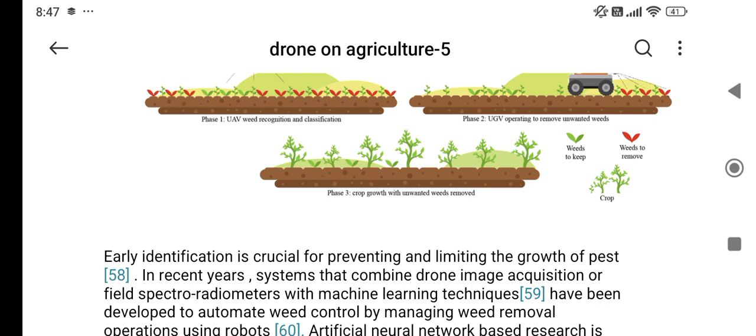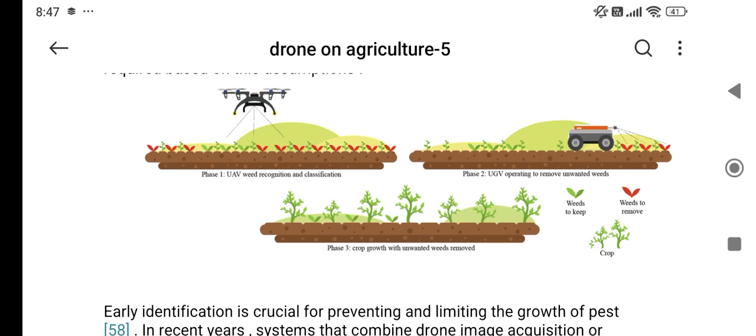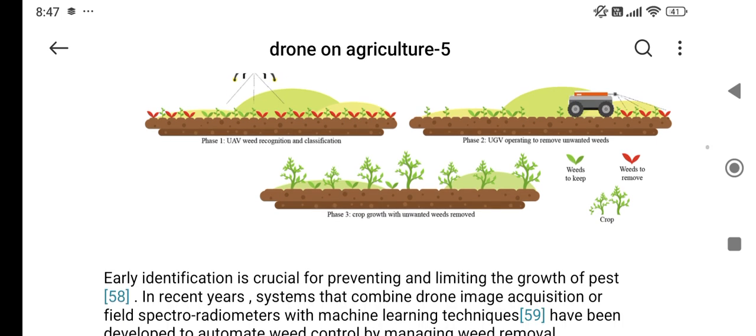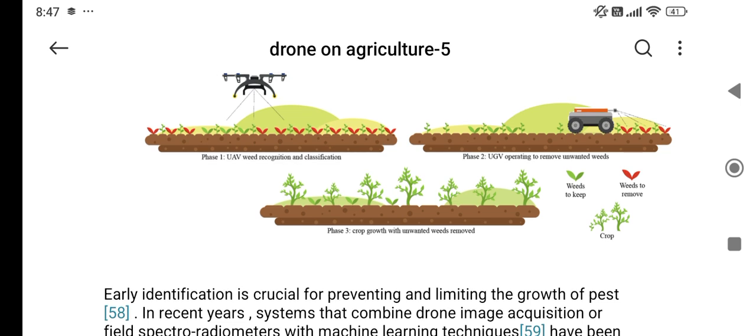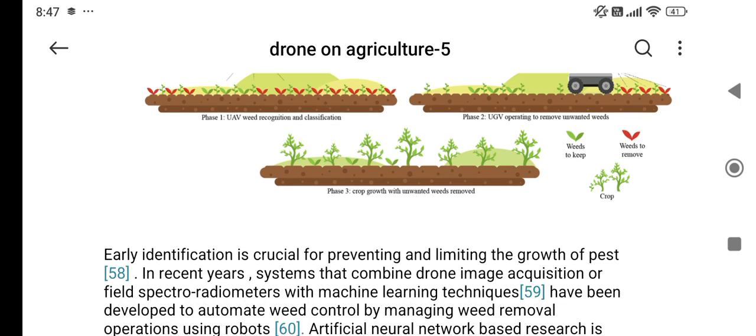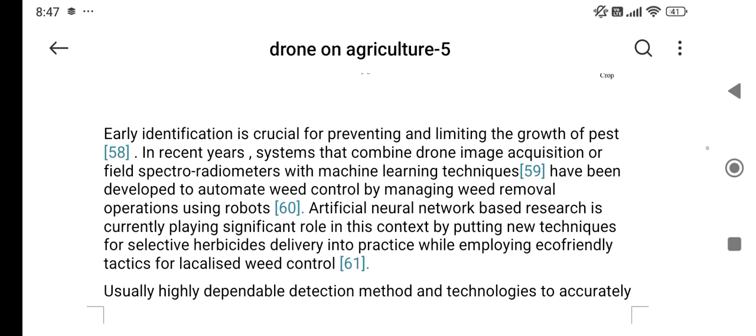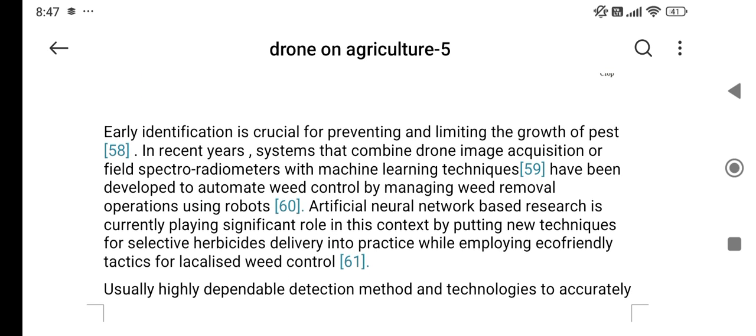The red one denotes the weeds which will have to be removed, and the green are the fresh, healthy plants that we have to keep so that they will grow into healthy plants. Early identification is crucial for preventing and limiting the growth of the pest.